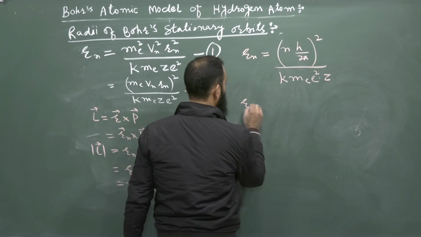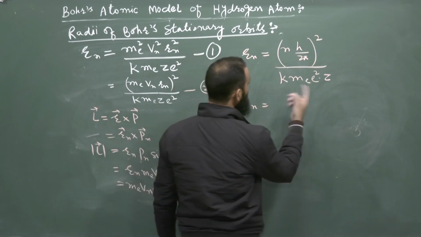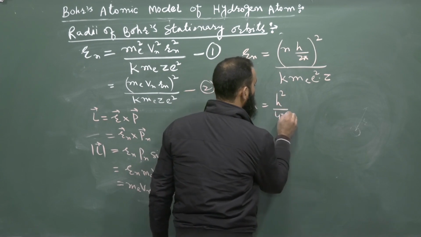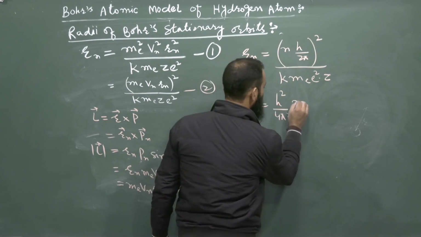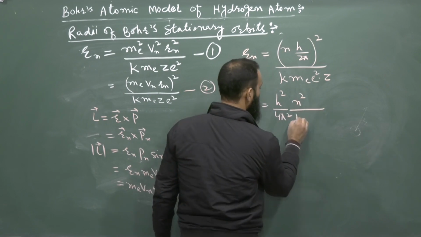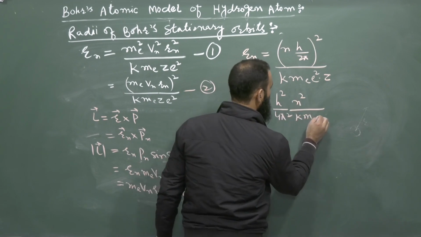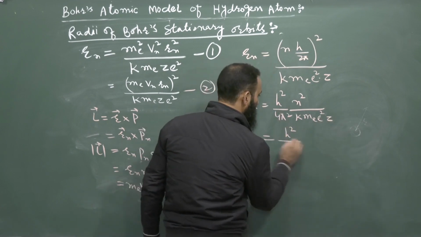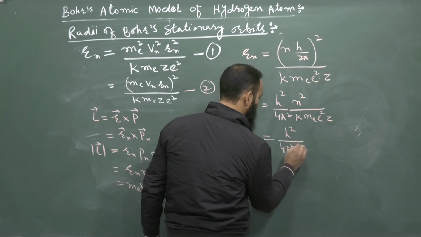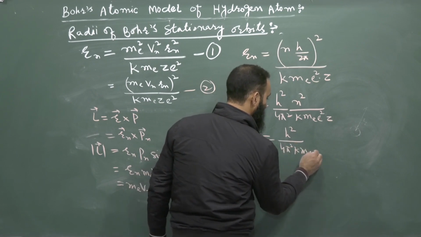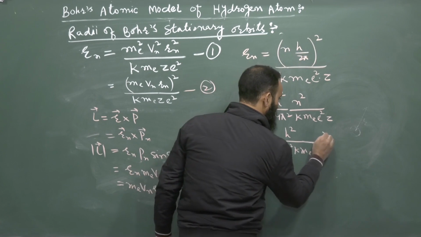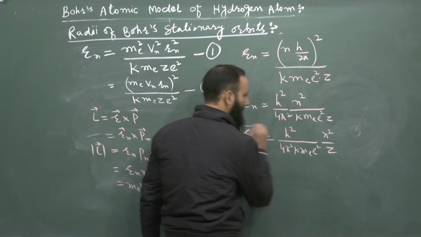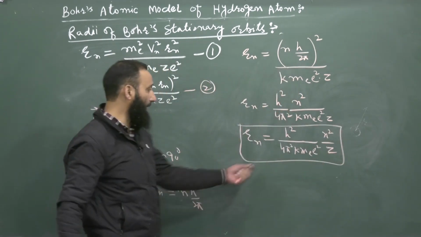Or R of n is equal to h square divided by 4 pi square into n square divided by k m of e square into z. Or we can write it as h square divided by 4 pi square k m of e into e square, n square by z. So this is the radius of the electron in the nth orbit for a general atom whose atomic number is Z.